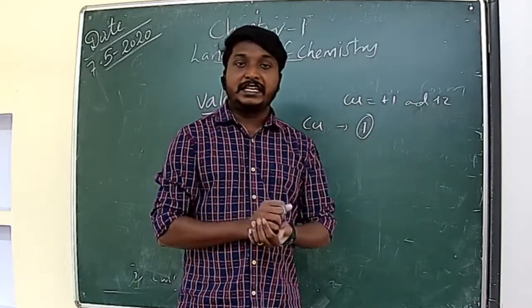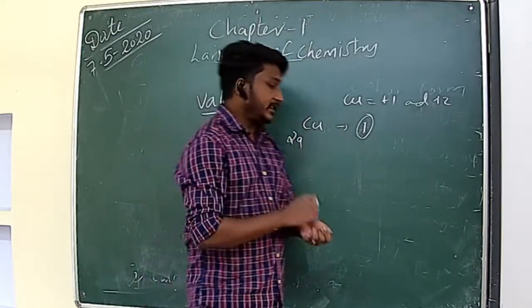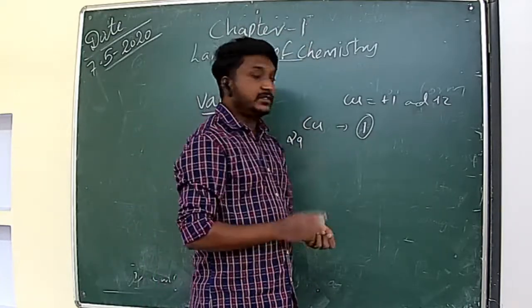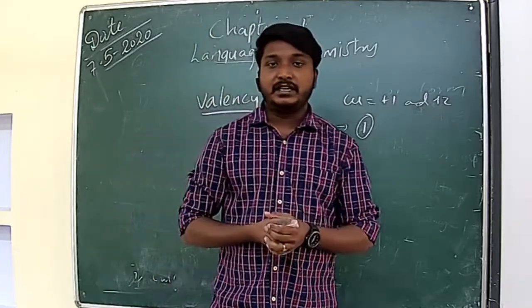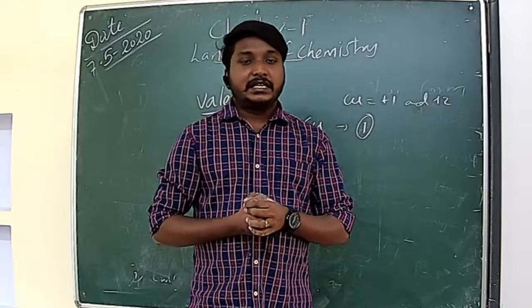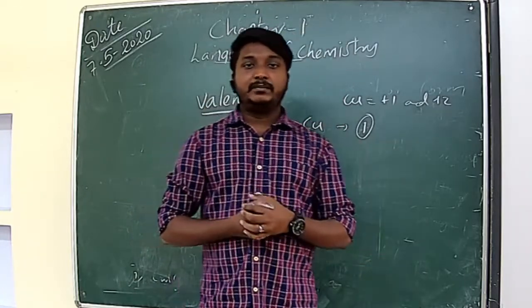This is known as variable valency. So this is also another topic in our 9th class syllabus. So that is variable valency. Variable valency means what? The elements can show more than 1 valency. This is known as variable valency. Some elements can show more than 1 valency. This is known as variable valency.